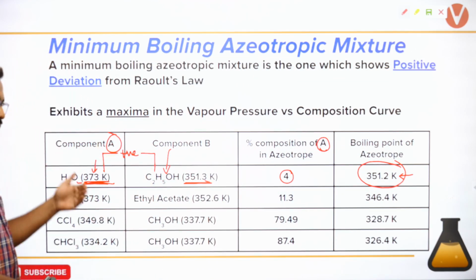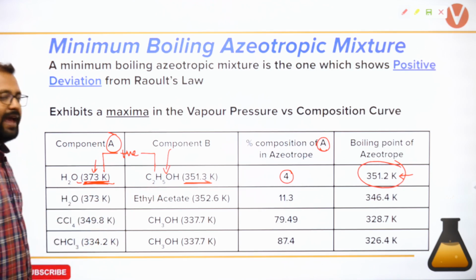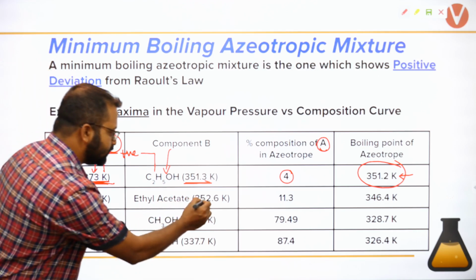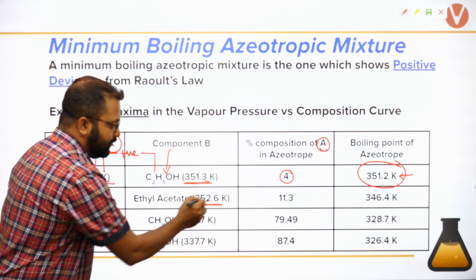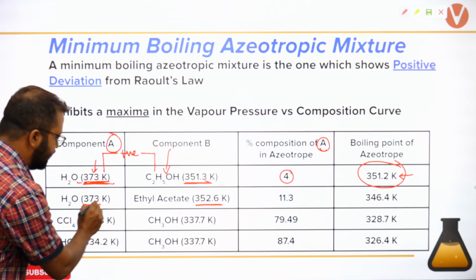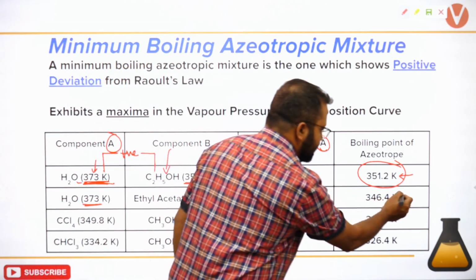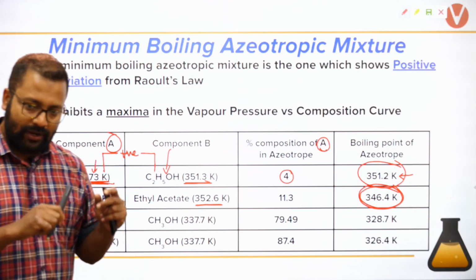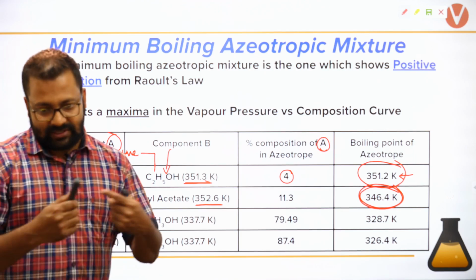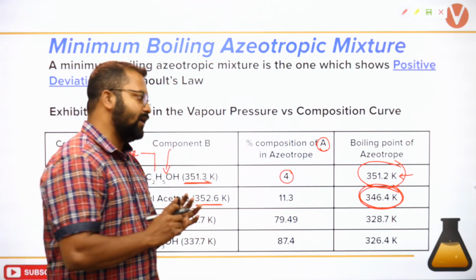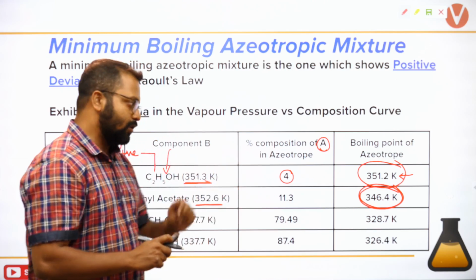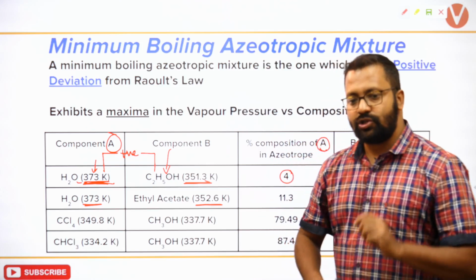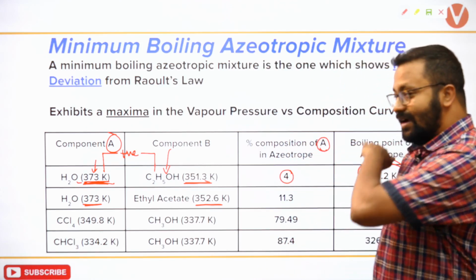Let's look at some other examples. Water and ethyl acetate is mixed. Boiling point 352.6, boiling point 373. What is the boiling point of azeotrope? 346.4. Obviously, you have very rightly articulated that the boiling point will be less. Again, the azeotropic mixture is not obtained at all compositions.